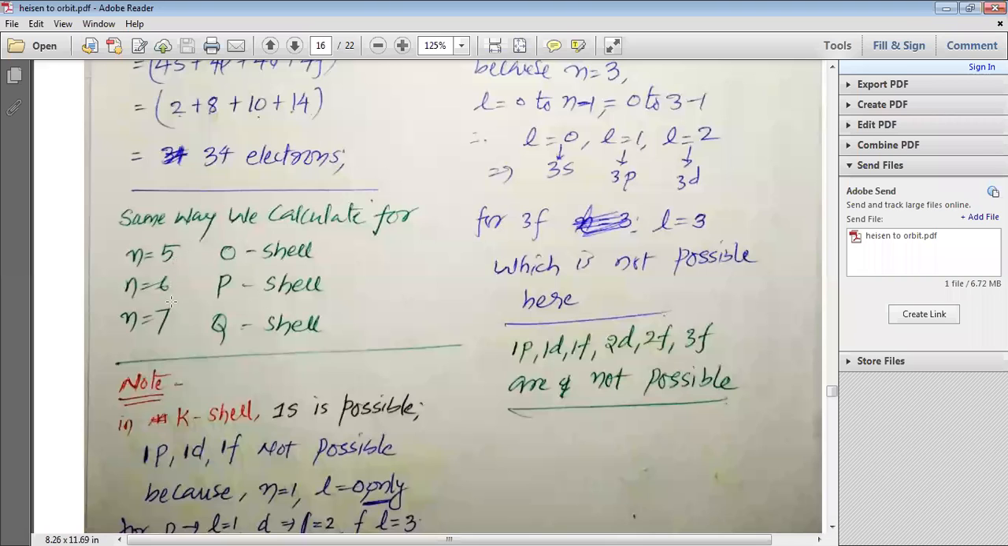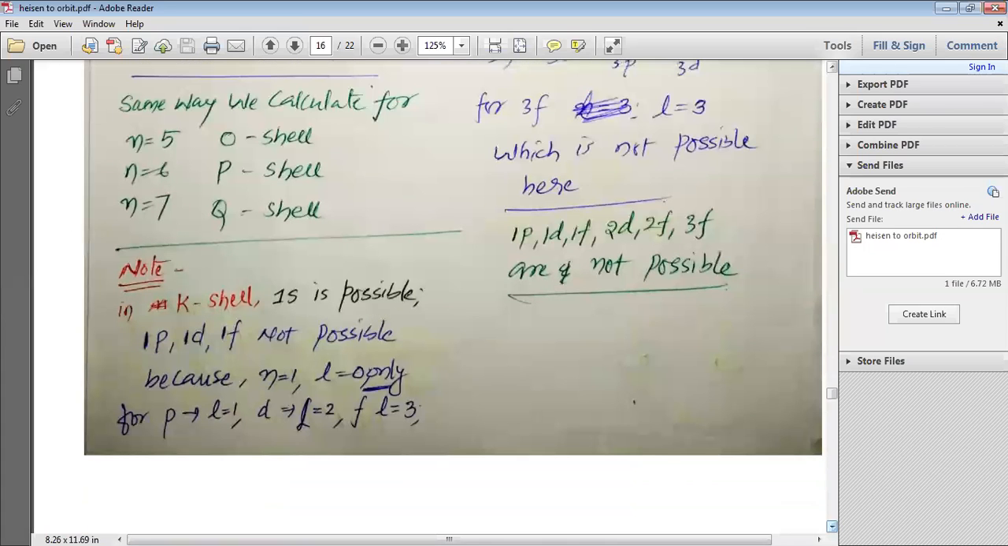N is equal to 5, N is equal to 6, and N is equal to 7 is actually not needed to understand whatever the researches have been done up till now. So now we should see that in K shell, 1s is only possible. So 1p, 1d, 1f are not possible, because when n is equal to 1, L is equal to 0 only, and L is equal to 0 only represents the s orbital.